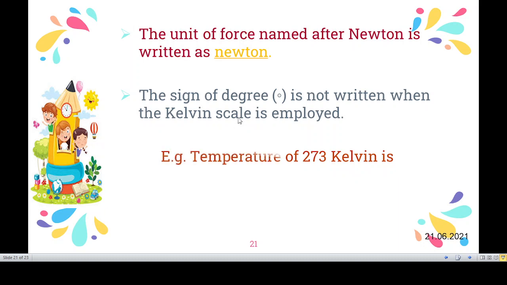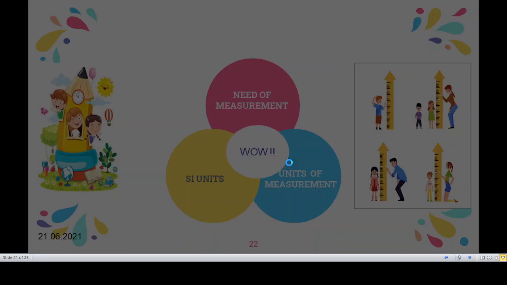And then the sign of degree is not written when the Kelvin scale is employed. Example: a temperature of 273 Kelvin is written as 273 K, not like this, 273 degree Kelvin.